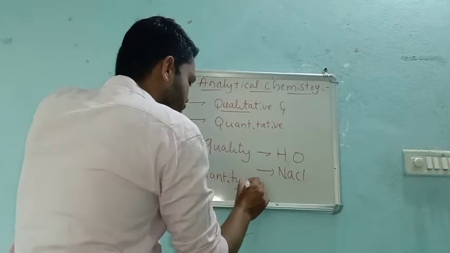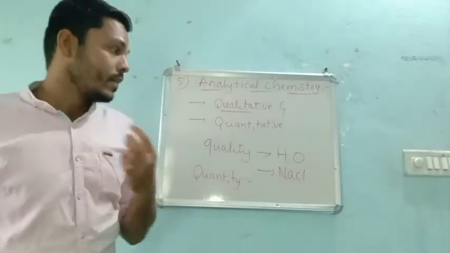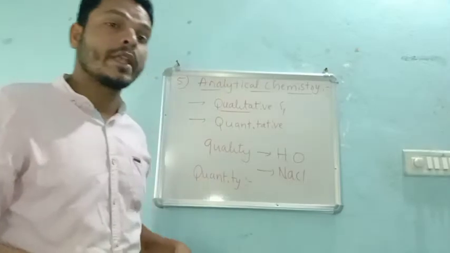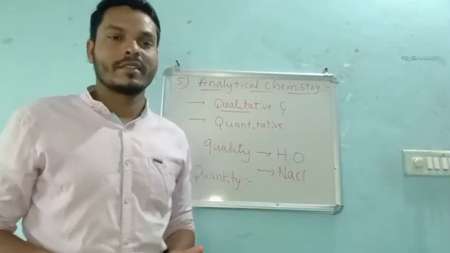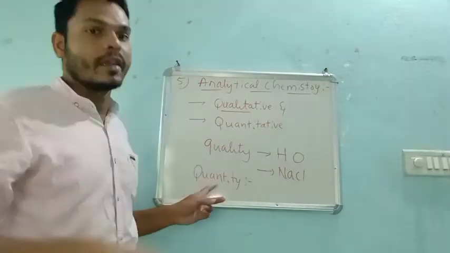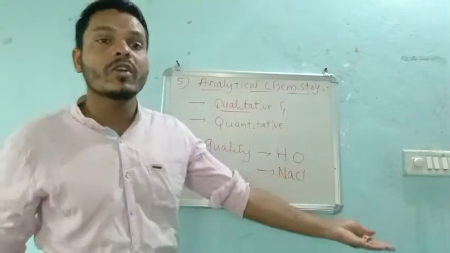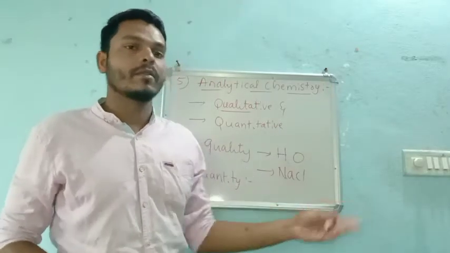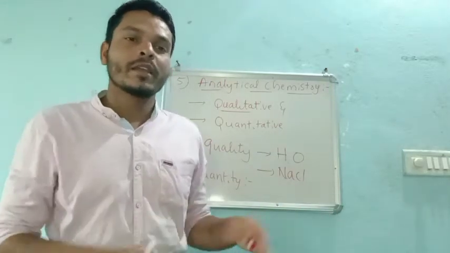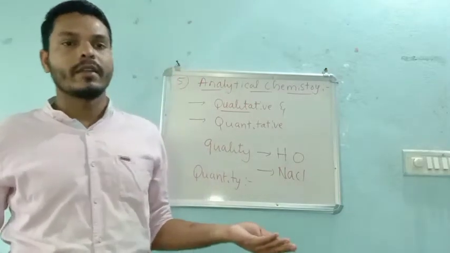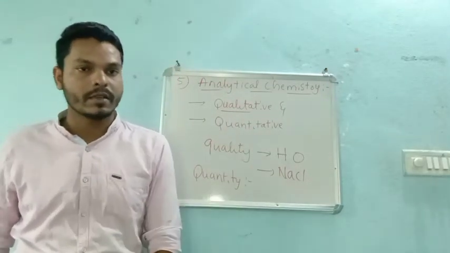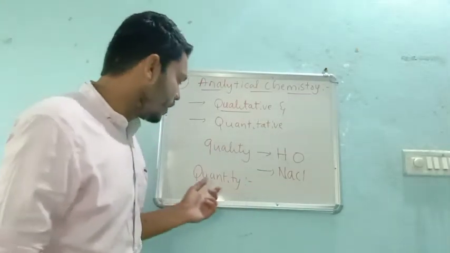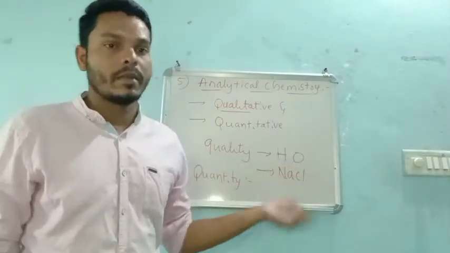Quantity means how much. If there is water, then how many O and how many H are present? That is nothing but the quantity. Hydrogen is present means how much hydrogen is present in the water, how much oxygen is present? We can't directly say in kg. In moles, we can define how many moles of hydrogen are present and how many moles of oxygen are present. Correct? So that is the quantity of a particular element.